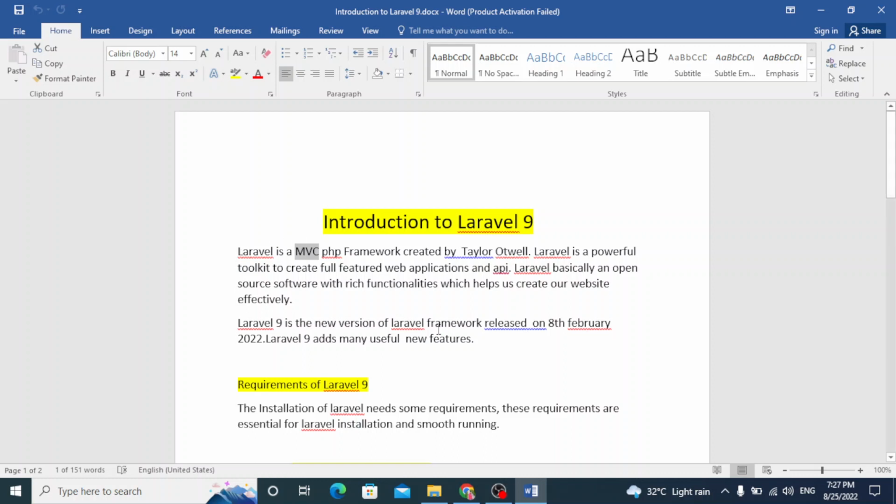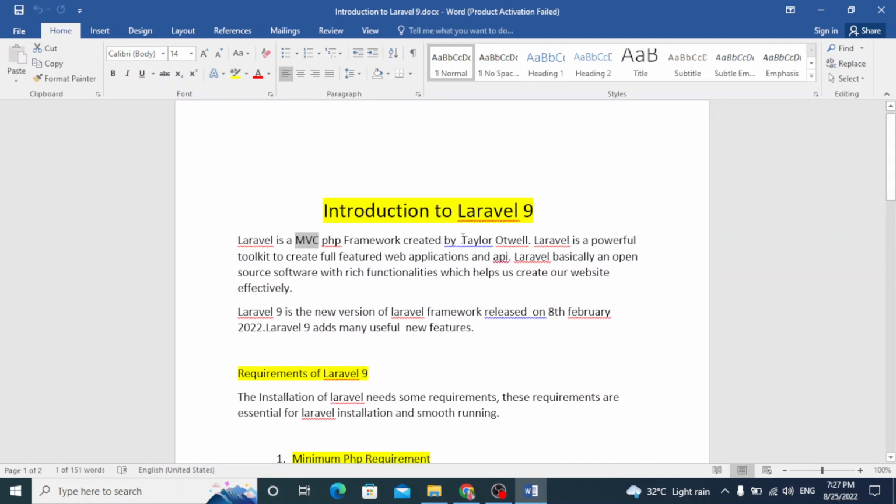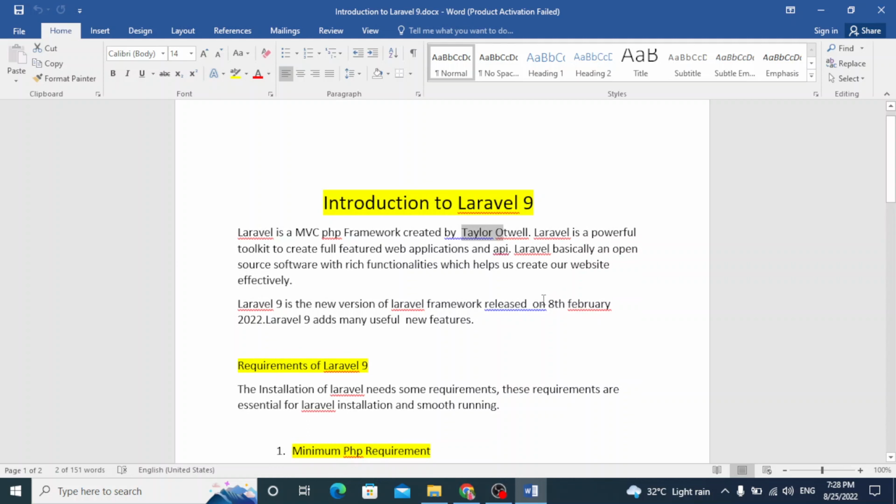Laravel was created by Taylor Otwell. It has different built-in functionalities that are not present in simple PHP, but are present in Laravel. And Laravel 9 was released on 8th February 2022.